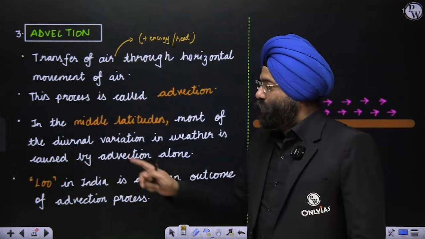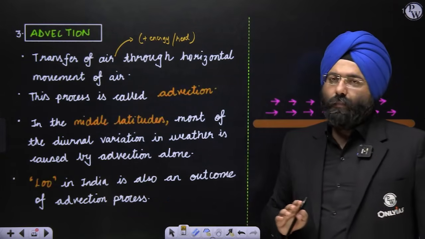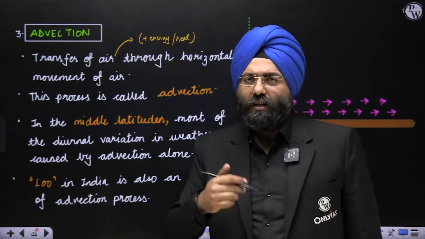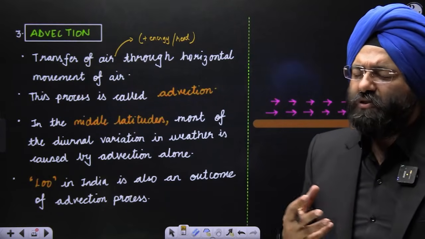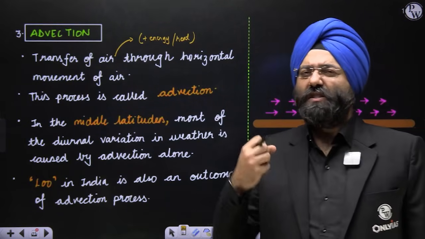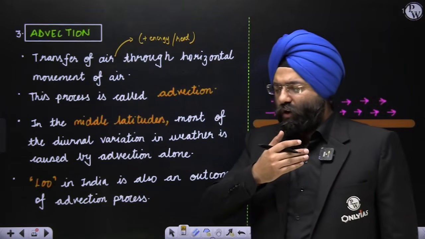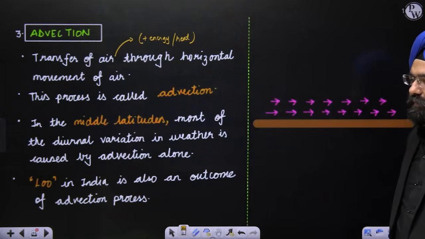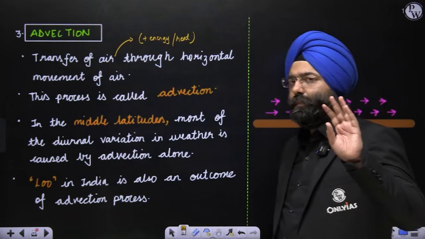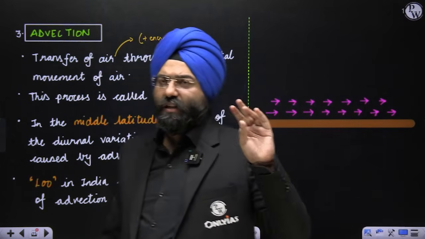Now, lu is again an example of the advection process, right? You know that it creates a lot of dry conditions, people suffer a lot of heat strokes because of lu, right? Because it is dry, dusty, and there is horizontal movement of the air. Clear? This is known as advection. Now we have done three processes. First is the conduction, second is the convection, third is the advection.